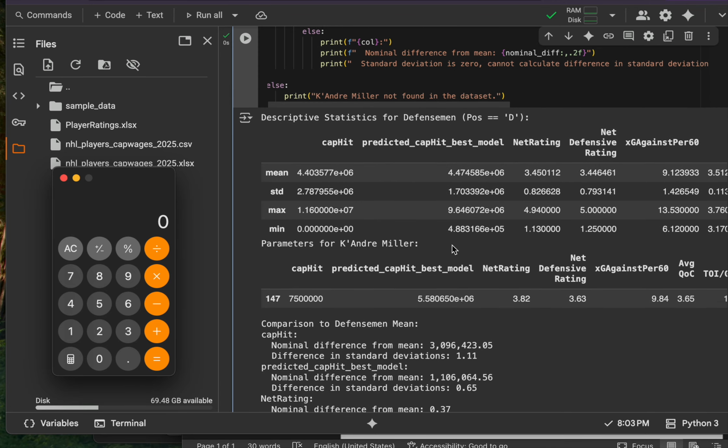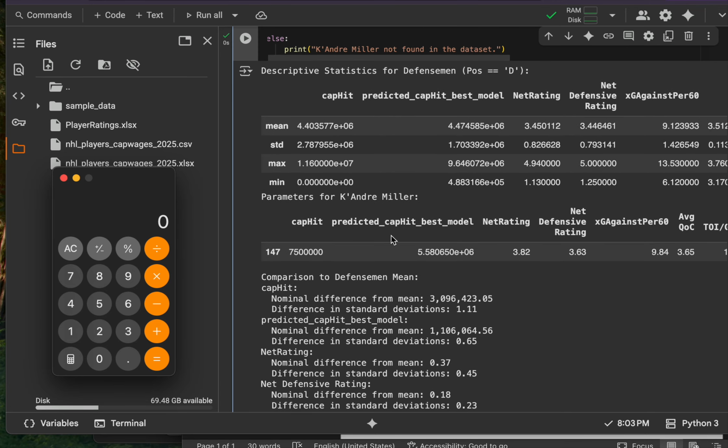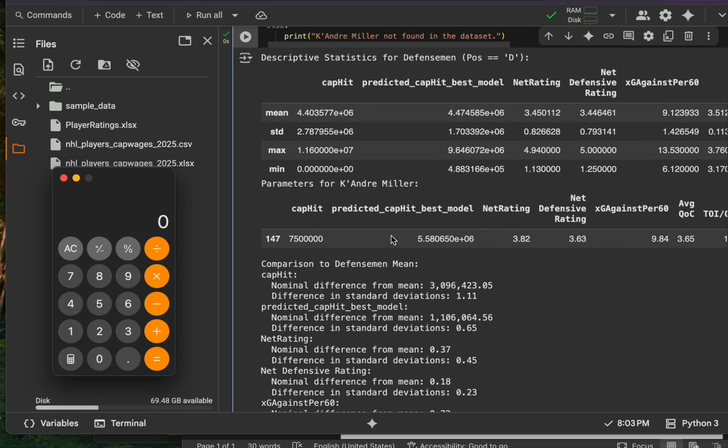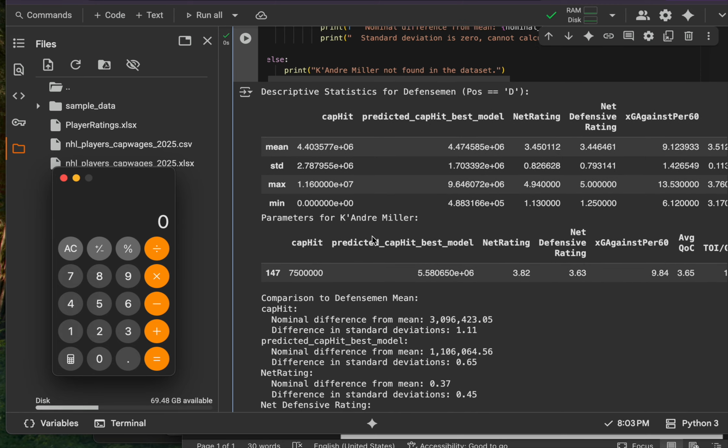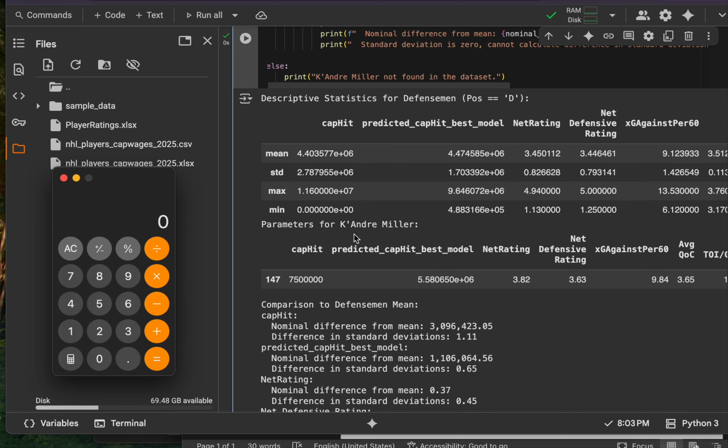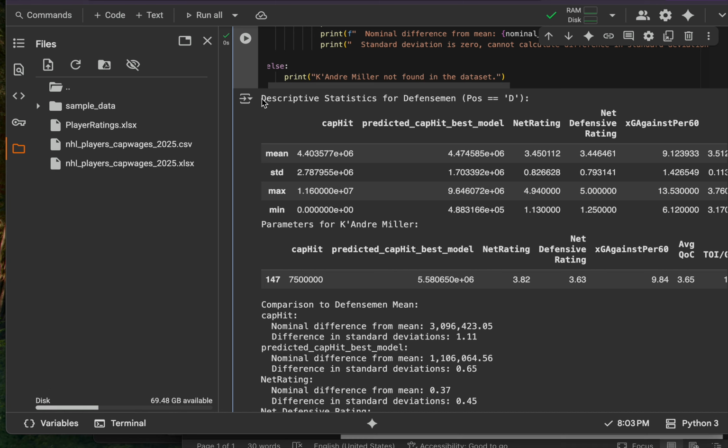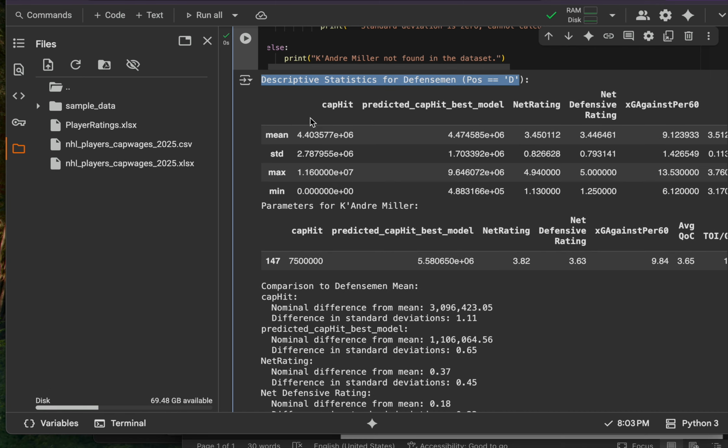Hey Steve, so this is a machine learning model I made to value players in the NHL based on their salary data. And I want to look at Keandre Miller, and this is just based on defensemen, these stats. So this is for D. The average defenseman gets paid 4.4 million.